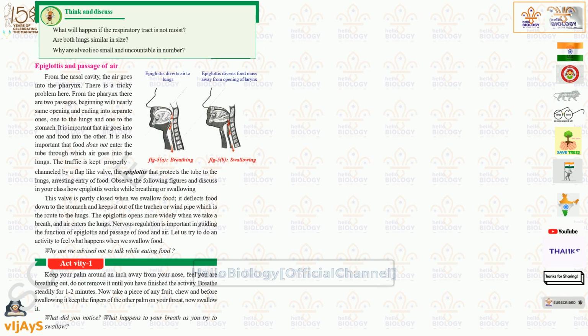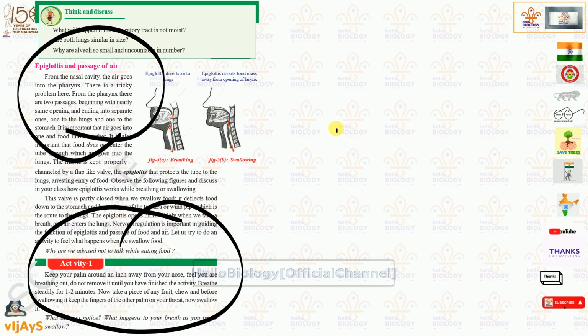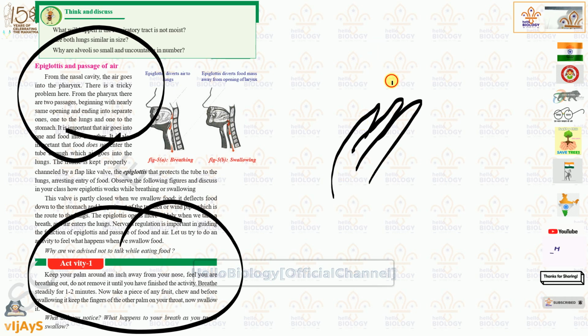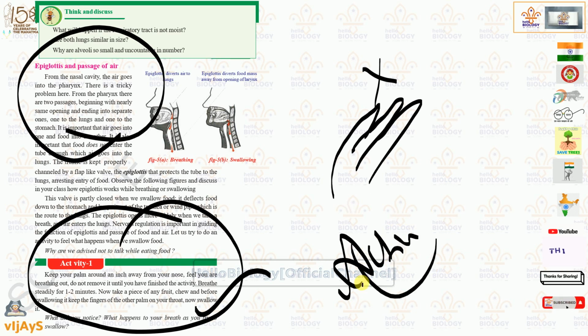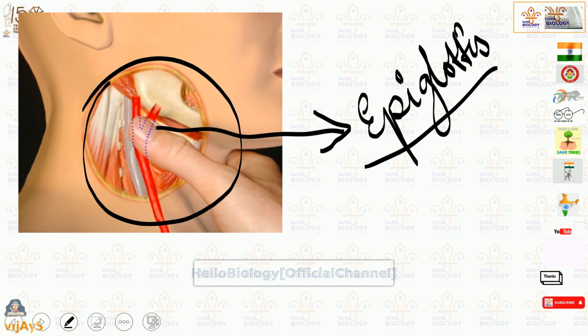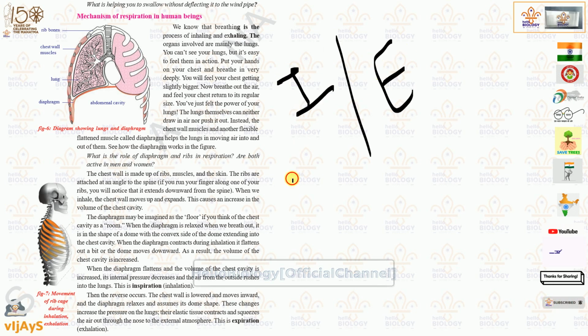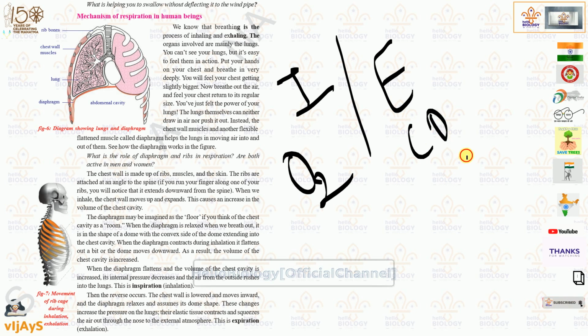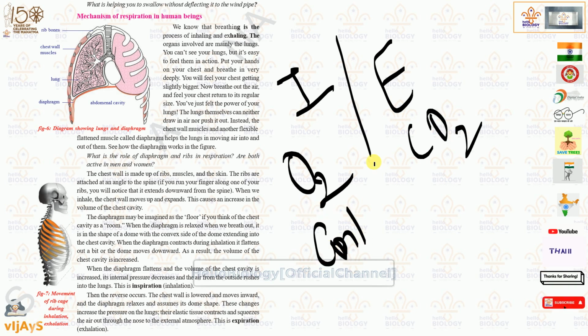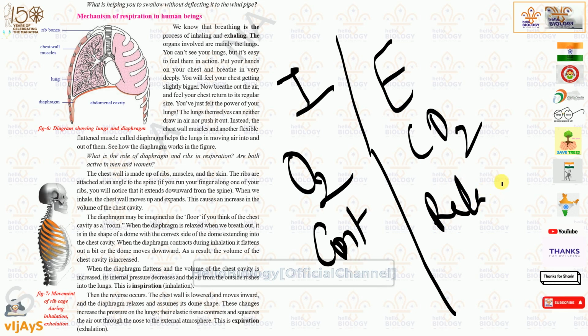Understood? So as of now we have discussed two important major topics, which are the epiglottis and the passage of air, and then an experiment: while you are swallowing food, you put a finger under your nose so that you feel that you are not taking breath. That is a small activity that helps in understanding the basic concepts of both topics. Next we saw some images, and then the mechanism of respiration. Inspiration will increase oxygen, expiration will remove carbon dioxide. Inspiration will contract the diaphragm and expiration will relax the diaphragm.